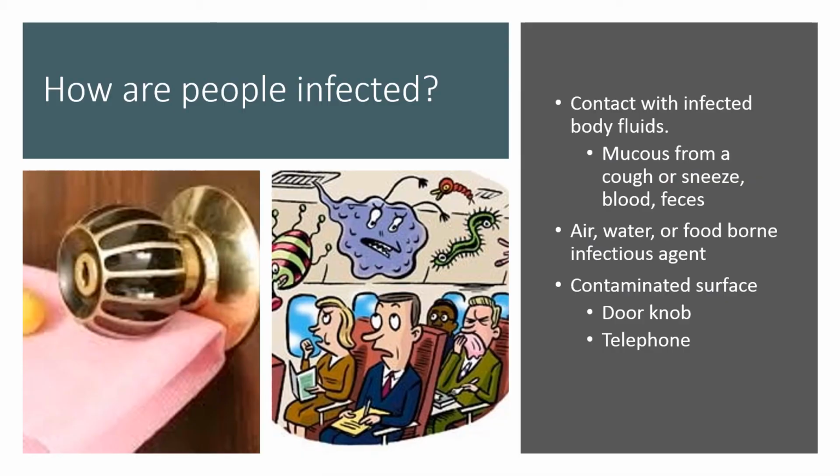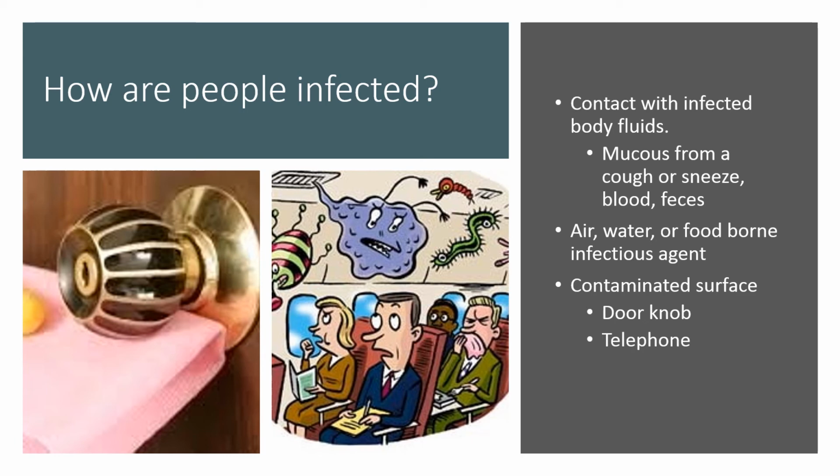So how are people infected? People will be infected when they come into contact with infected body fluids, for example mucus from a cough or sneeze, blood or feces. That's why, if you want to prevent infectious disease, we have to take several prevention methods. Wear a mask. If you want to sneeze or cough, do it into your own shirt, and move away from other people because it can be transmitted through air, and that leads to the second